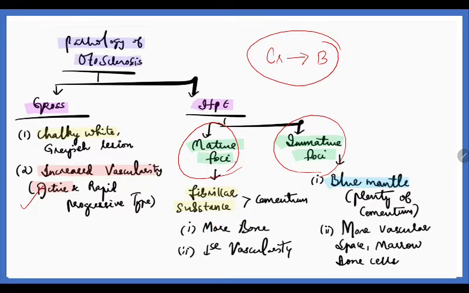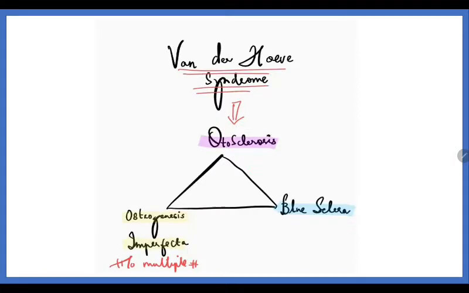So compare mature and immature. Mature will have fibrillar substance, immature will have cementum substances. Because of this increased cementum substance in immature foci, we call it the blue mantle. There is also decreased vascularity in mature and more vascular space in the immature type. That is the histopathology of otosclerosis.